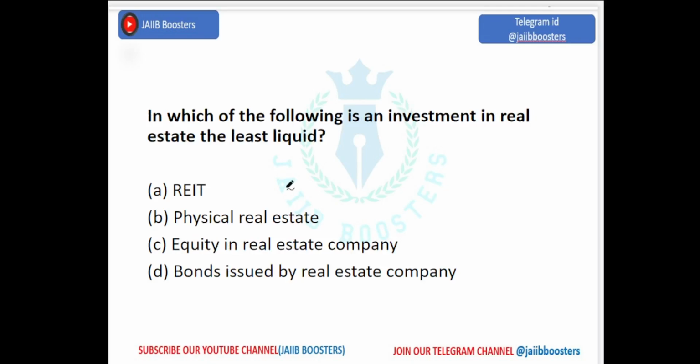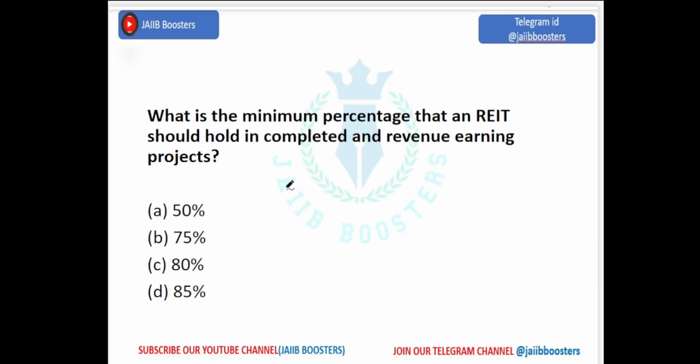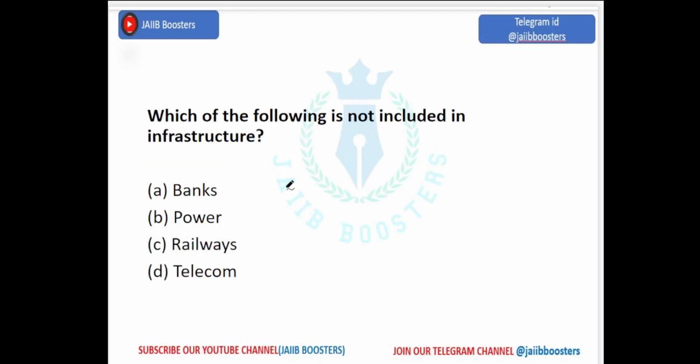In which of the following is an investment in real estate the least liquid? Physical real estate is the least liquid. Okay. What's the minimum percentage that a branch should hold in completed and revenue earning projects? It's 80 percent. Okay, 80 percent. Which of the following is not included in infrastructure? Banks, power, railways, telecom. Means three are included in the infrastructure. Banks are not included in the infrastructure. Okay. So power, railways, telecom, these three are included in the infrastructure.